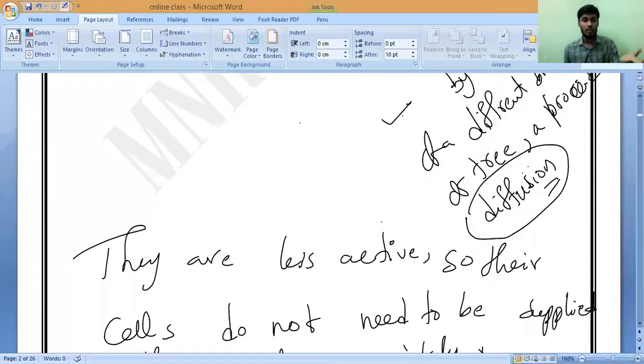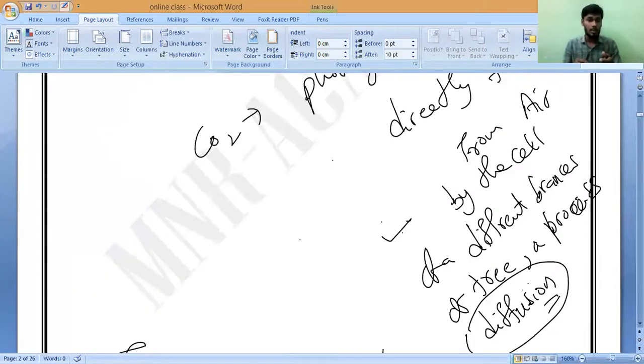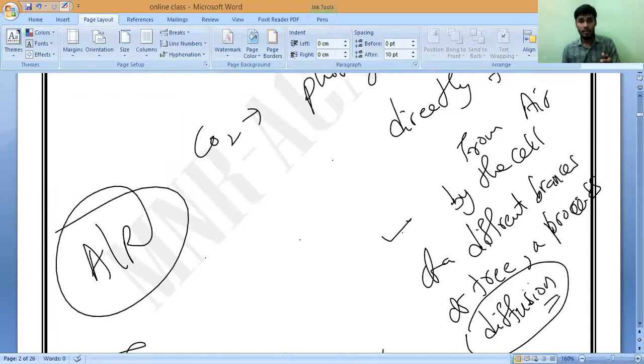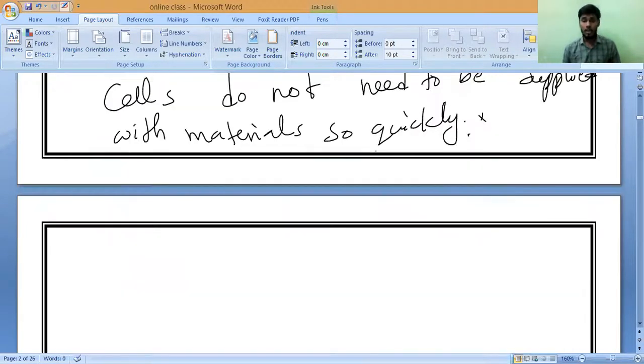Now, those who are sharp may keep these two points. They may become a reason and assertion. So you should note it down in our classwork. They may ask like an assertion and reason, so you can keep that. In future, whenever needed, you people will study. That's all I am saying. Do you understand now? So this is all we should put in plants. So let us come to the plants.